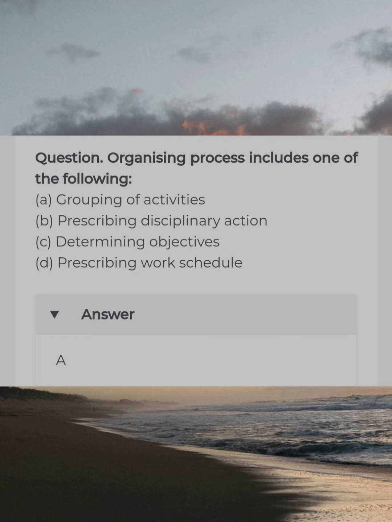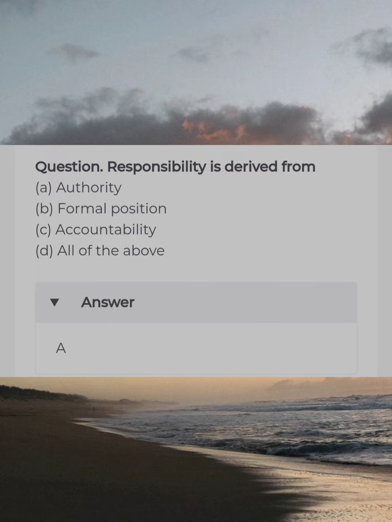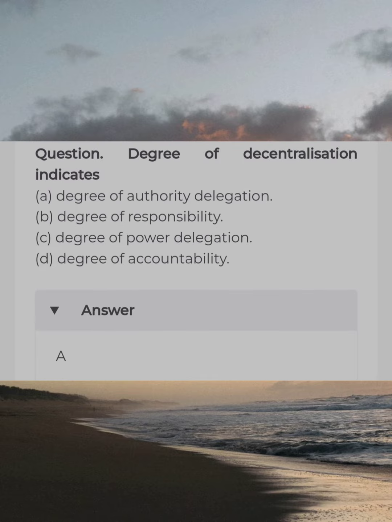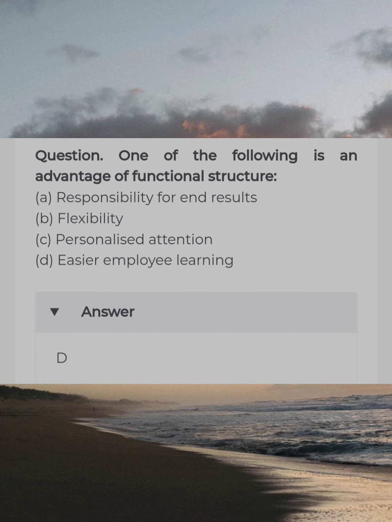Organizing process includes one of the following. Answer A. Grouping of activities. Responsibility is derived from answer A. Authority. Degree of decentralization indicates answer A. Degree of authority delegation. One of the following is an advantage of functional structure. Answer D. Easier employee learning.